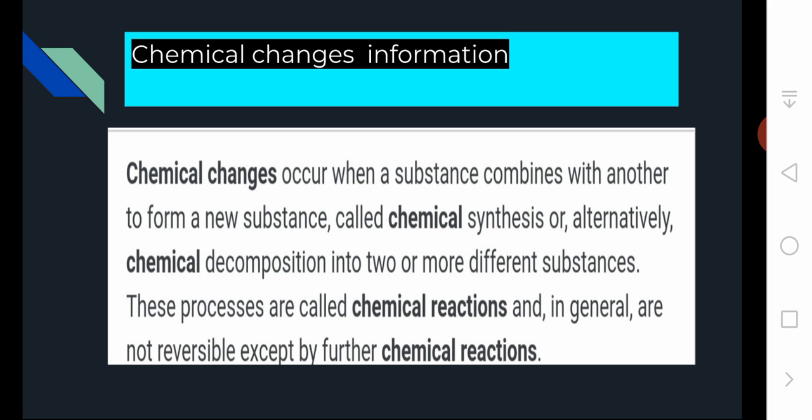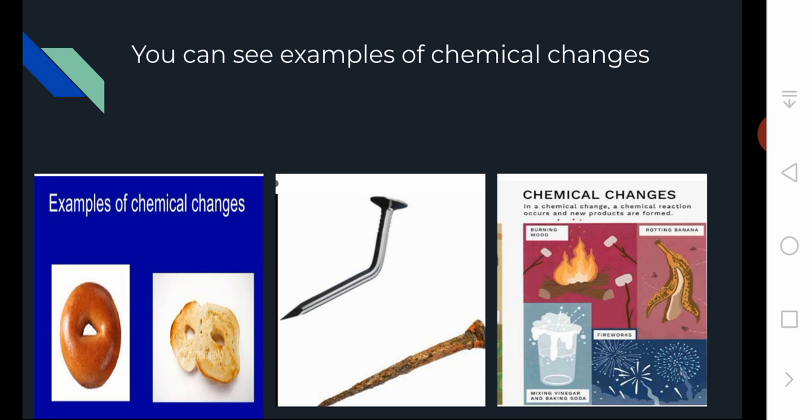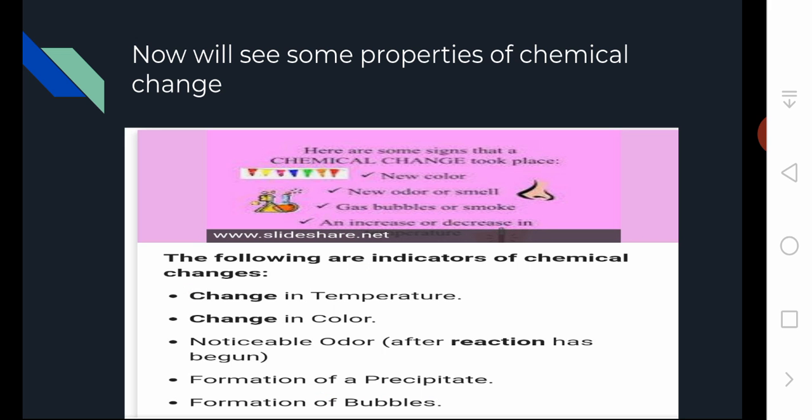A chemical change occurs when a substance combines with another to form a new substance, called chemical synthesis, or alternatively through chemical decomposition into two or more different substances. These processes are called chemical reactions and in general are not reversible except by further chemical reactions. You can see examples of chemical changes right here: the rusting of iron, the burning of a candle, the burning of bark, a banana peel rotting, and some explosions.